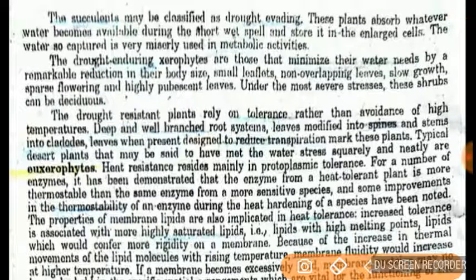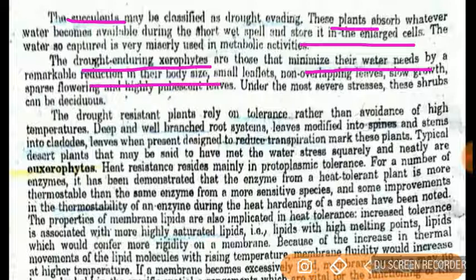Then we will talk about the succulents. As the name suggests, these plants absorb water and store it in enlarged cells. In the drought enduring xerophytes, you just relate it with minimizing their water needs. How can they minimize their water needs? Through a reduction in body size, small leaflets, and non-overlapping leaves.